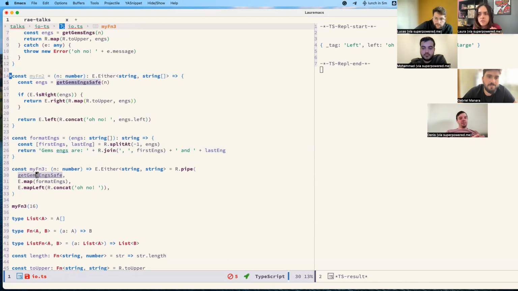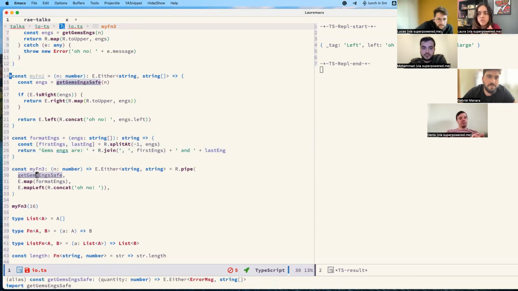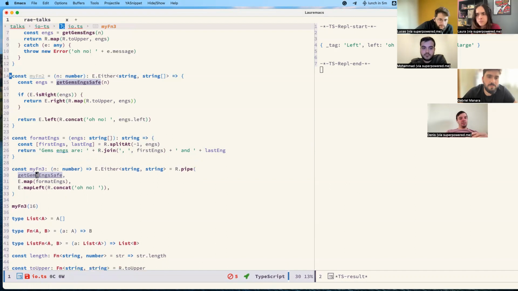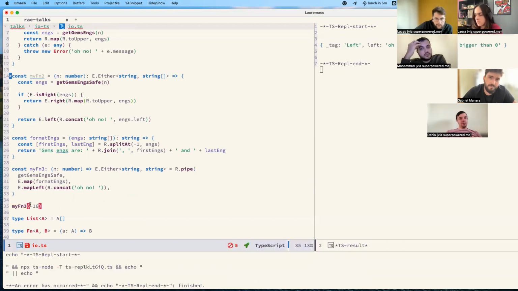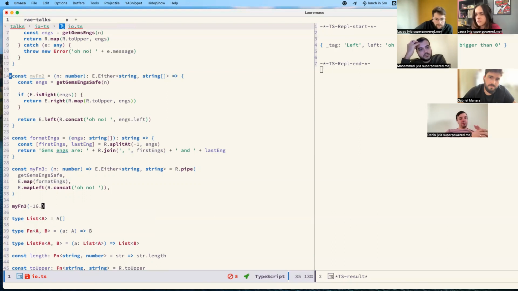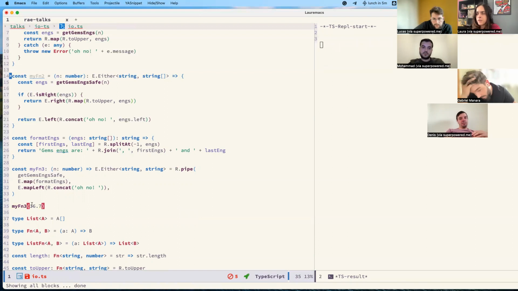We have this result here. This result would be either left or right. So we want to map something on the right side, and we want to map something on the left side. Let's see here. Oh no, quantity is too large, or oh no, it should be an integer bigger than 0, or I don't know, maybe that will show a different error.